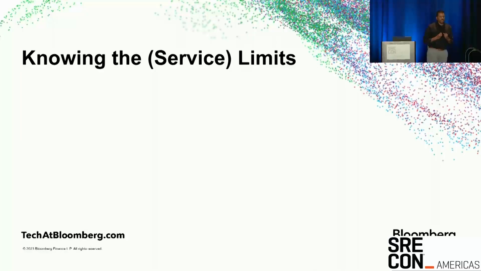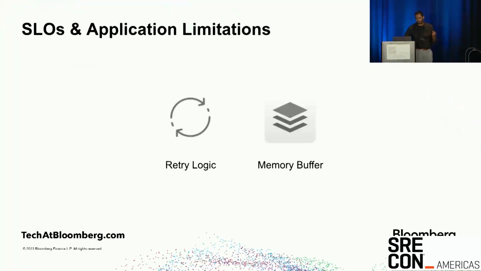Maybe it's a software or a platform. We always want to know the software limitations we have in the system. So this was one of the early advantages for us. The first one was with the application. The log processor you saw in the architecture was an open source component. It had some kind of retry logic and memory buffer against any of the downstream failures, which impacted how long it took for us to realize there was a failure. It was up to 3 to 4 minutes. We did not know this until we injected these failures.